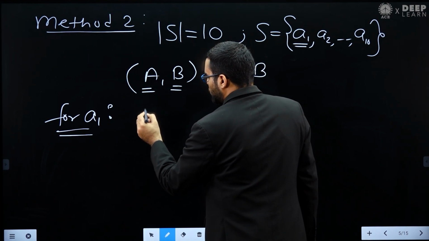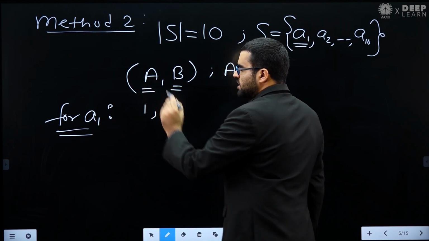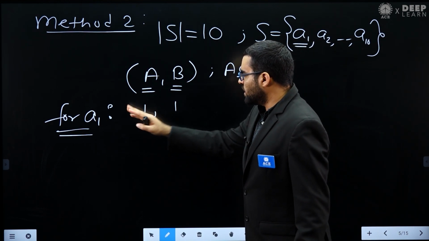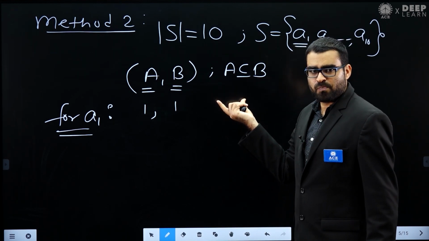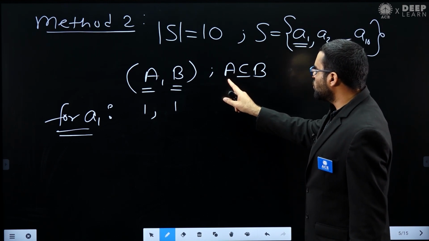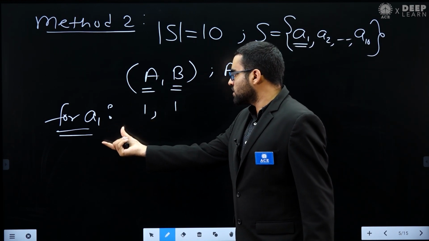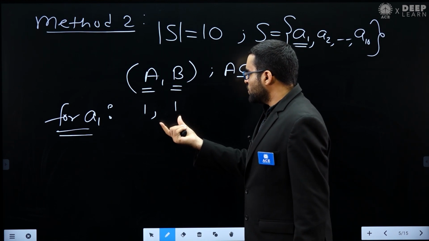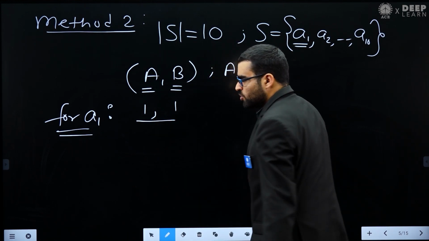So I am putting A1 in A and also in B. 1 1 means this A1 is present in A and also an element of B. When I put A1 in both, this condition is satisfied, because A is a subset of B means every element of A is also an element of B. So for A1, this is one possible choice.